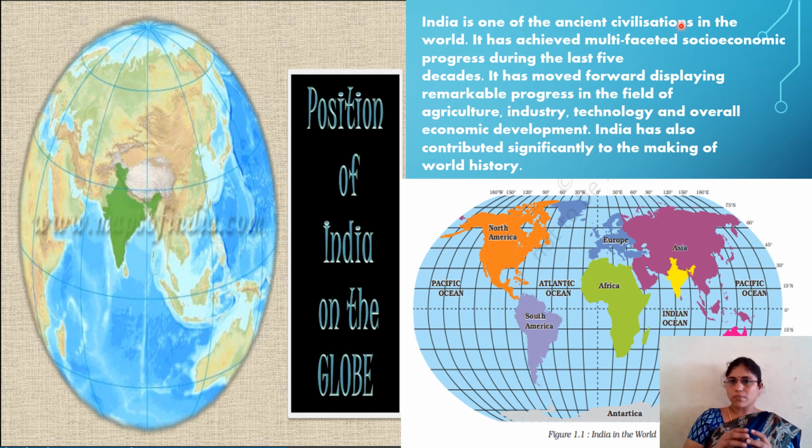It has achieved multifaceted socio-economic progress during the last 5 decades, after independence. It has moved forward, displaying remarkable progress in the field of agriculture, industries, technology, and overall economic development.